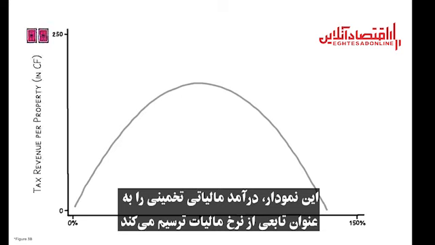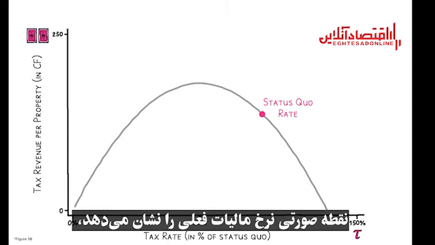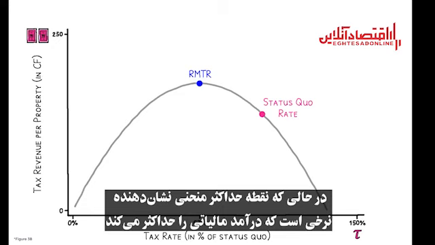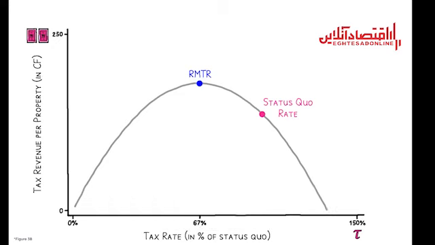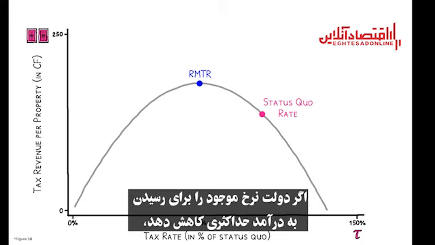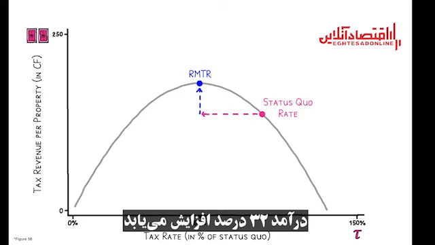To illustrate that point, this figure plots estimated tax revenue as a function of the tax rate in this setting. The pink dot indicates the status quo tax rate, while the maximum of the curve is the RMTR. As seen before, if the government were to cut the status quo rate to reach the RMTR, revenue would increase by 32%.